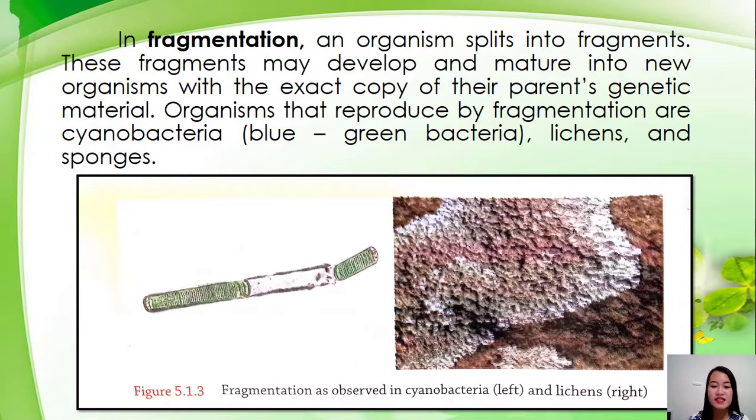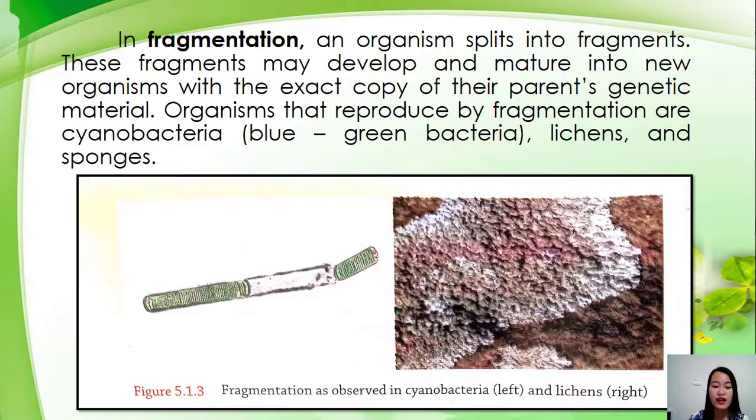Okay, class. So, baka isipin nyo itong mga lichens na ito and then yung mga sponges na yan, they are not a type of plants. Sila po ay mga animals. So, sila po ay nag-produce via fragmentation. So, fragmentation as observed in cyanobacteria in the left and lichens in the right.